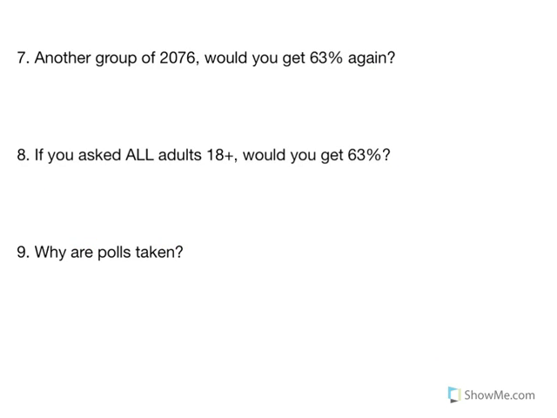Number 7. 7 and 8 really kind of go together. So number 7, let's suppose another group of 2,076 American adults were asked the question, do you use your cell phone to go online? Would the percent who said yes always be the same? In other words, would you always get 63%? We could have a big, long conversation about this, but I think most of us would say, probably not exactly.